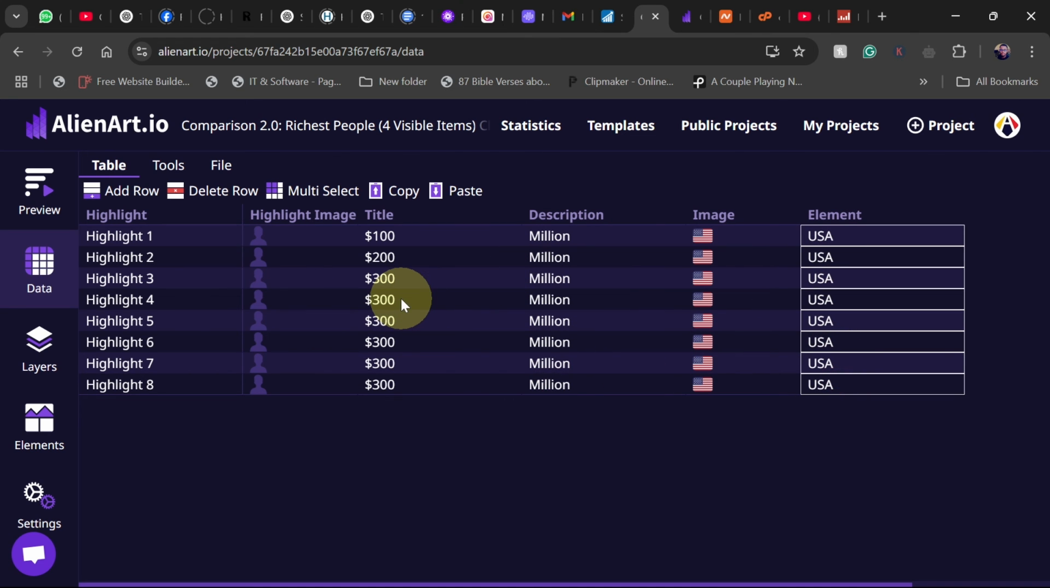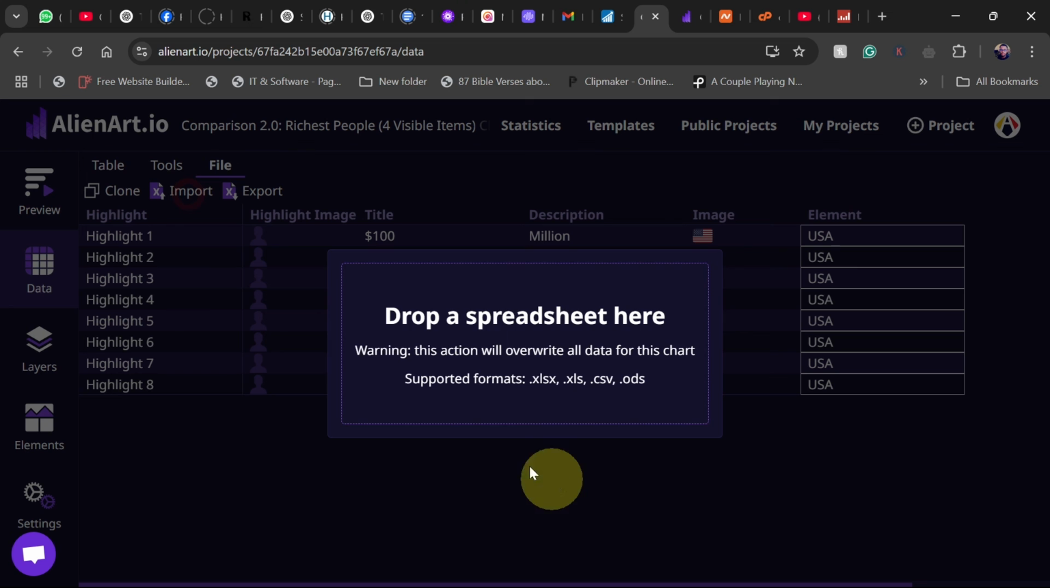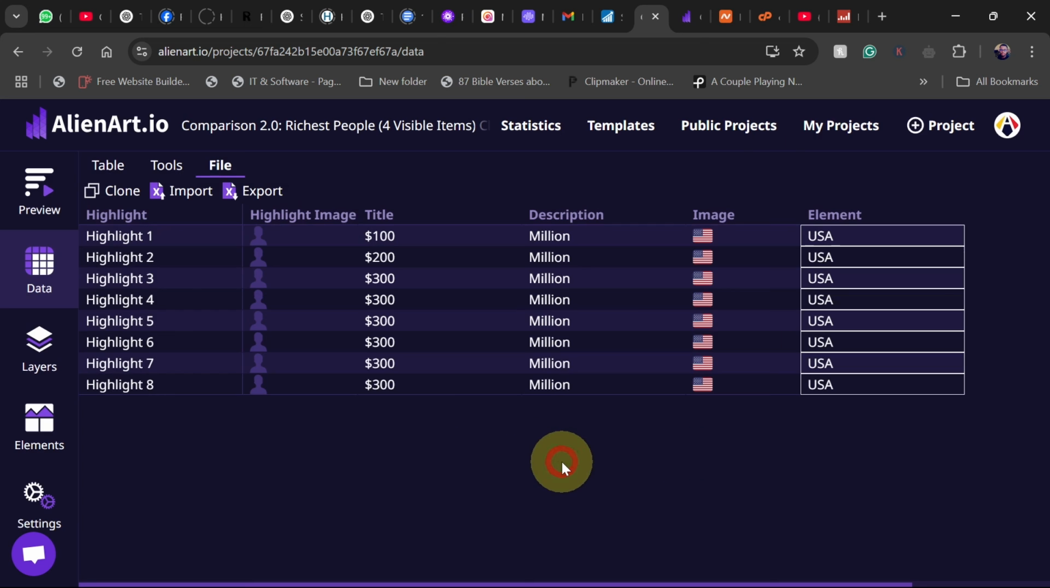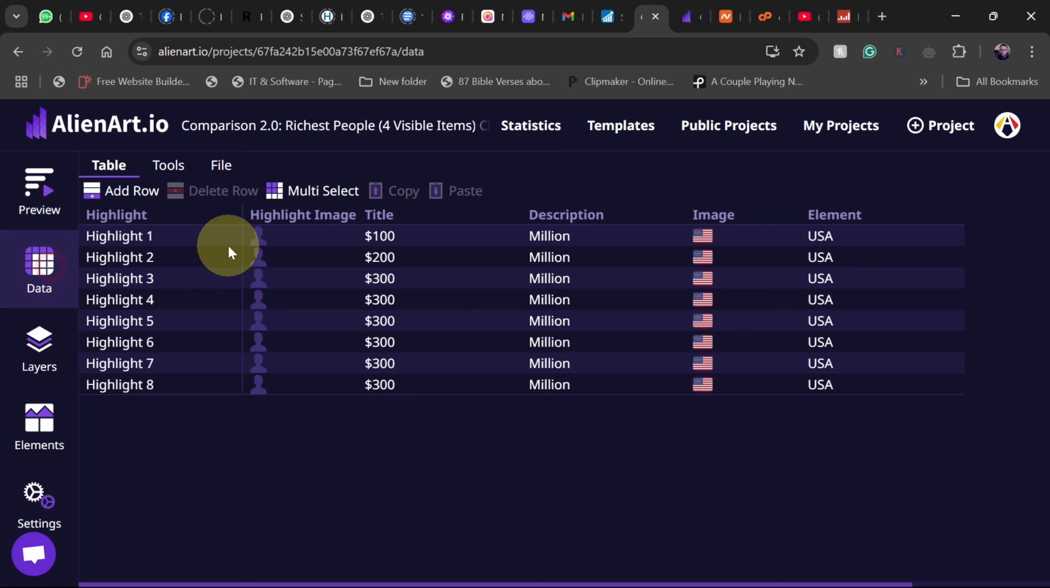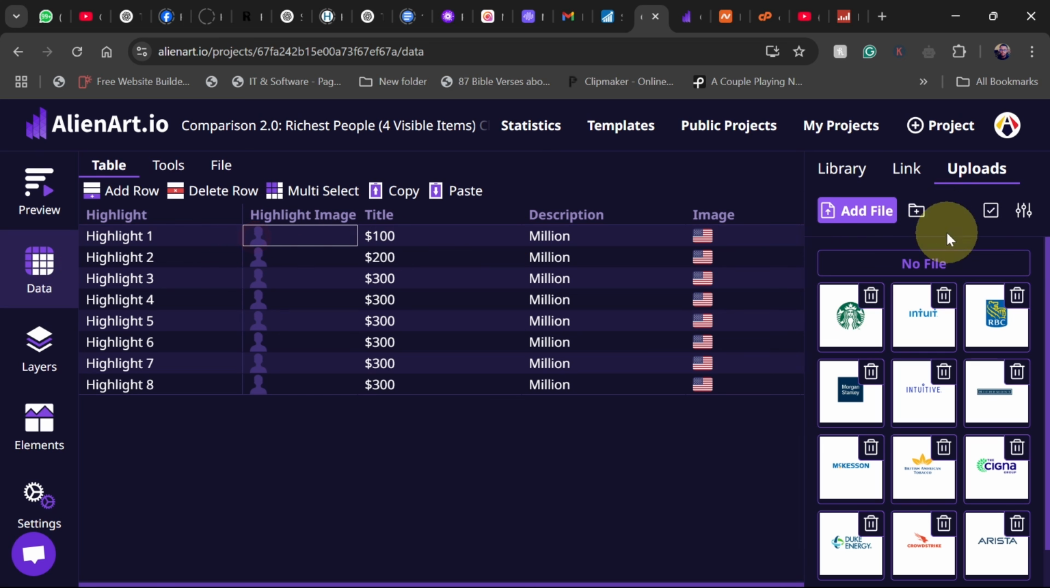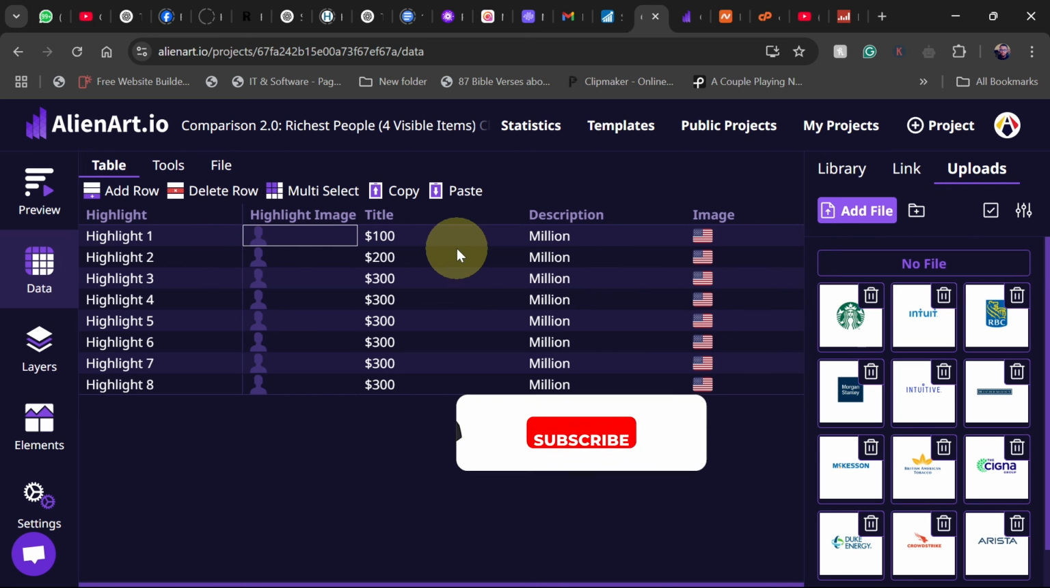But like I said, if you have a data set in Excel you want to use, then you can easily go to file here and click on import. Then drag it here, Excel or CSV file, and then you can move the data here. You can preview that, and everything will be displayed over here. So once you import the data, click here, add the pictures. If the amount is in dollars, you do that.